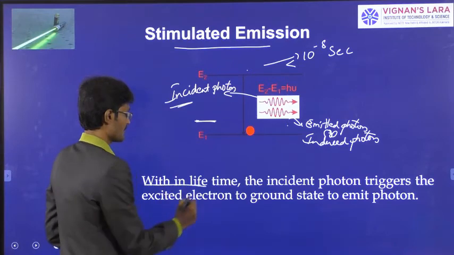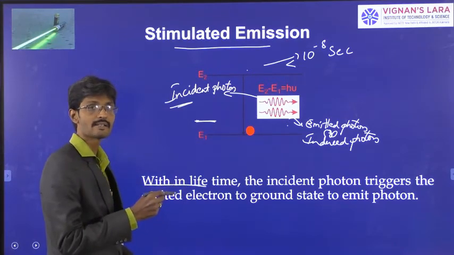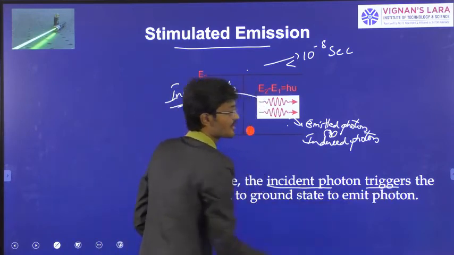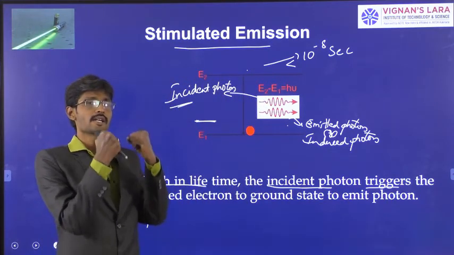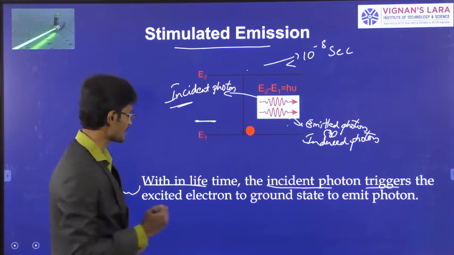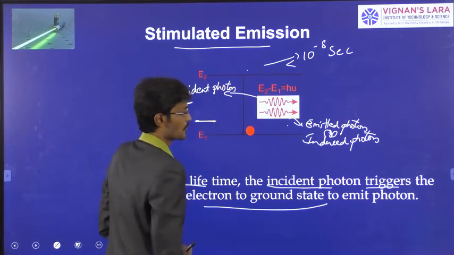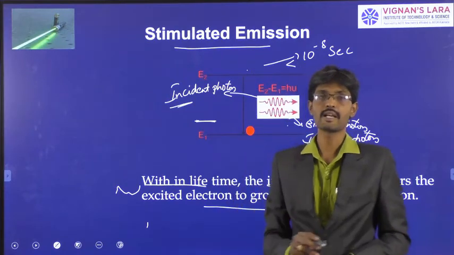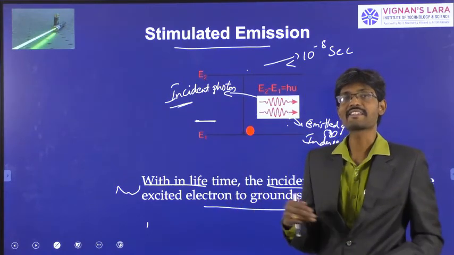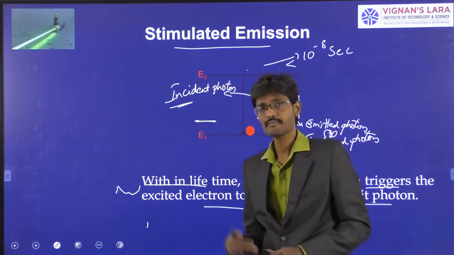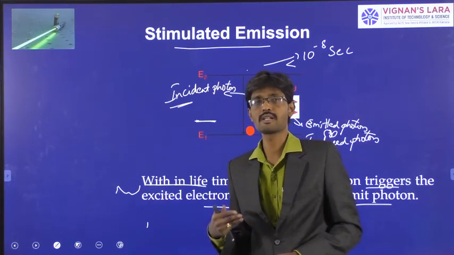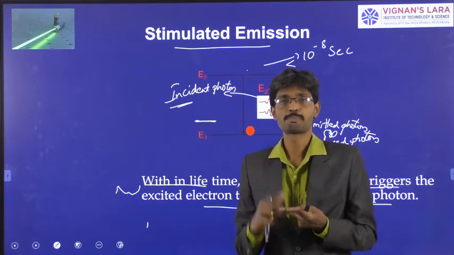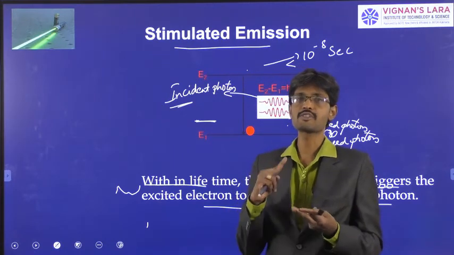Within the lifetime, that means within a time less than 10 to the power minus 8 seconds, the incident photon triggers or forcefully attracts the excited atom to the ground state to emit a photon, and this process is called stimulated emission. So when light interacts with matter, three processes take place in the material: absorption, spontaneous emission, and stimulated emission.